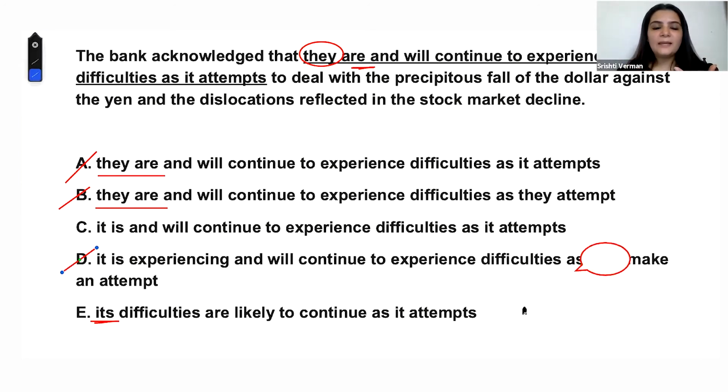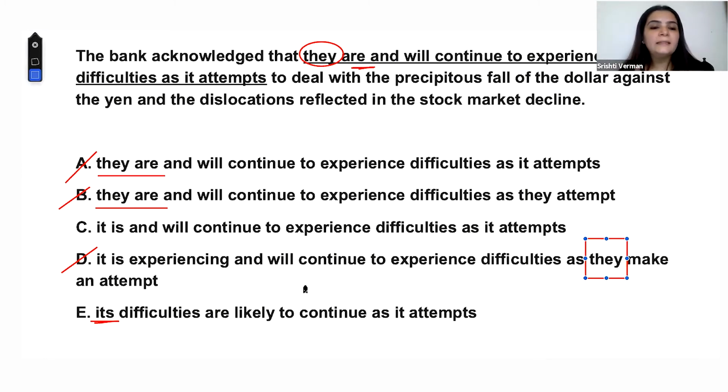Plus at the same time, the error is already there, that they make an attempt, right? Whereas we could have just A and B, we eliminated that as well. Now, there is another rule that is applicable here when it comes to C and E, because both of these are questions of a higher difficulty level. There might be a possibility that you get stuck between C and E. Why? Because both of them sound correct, right?